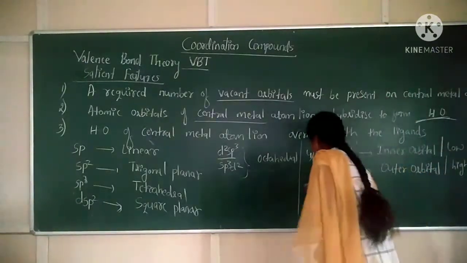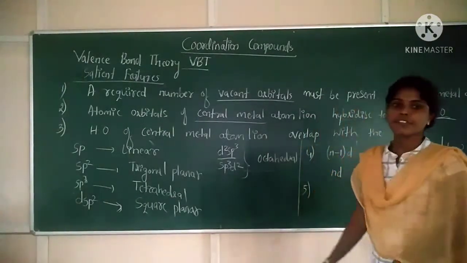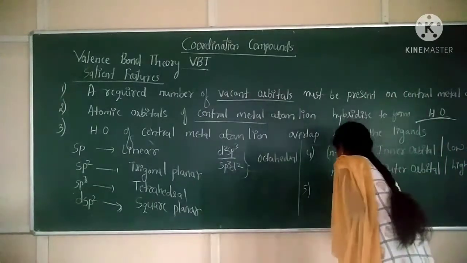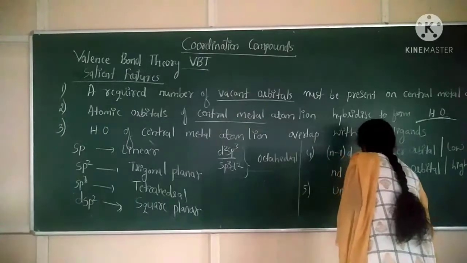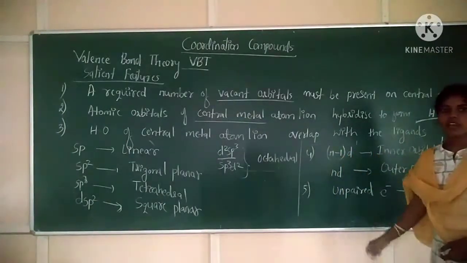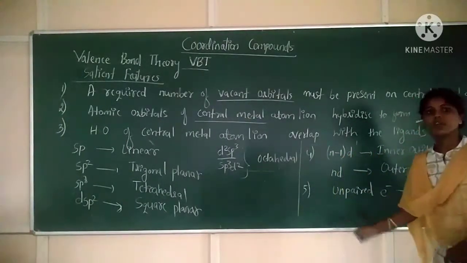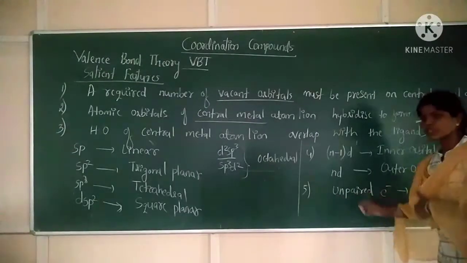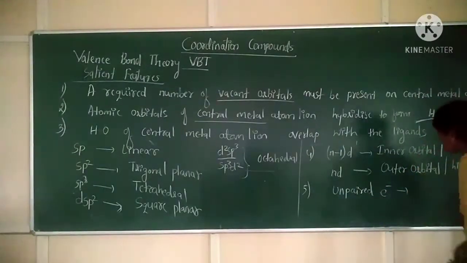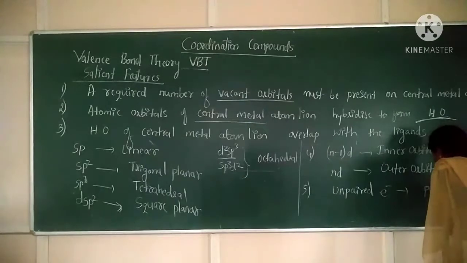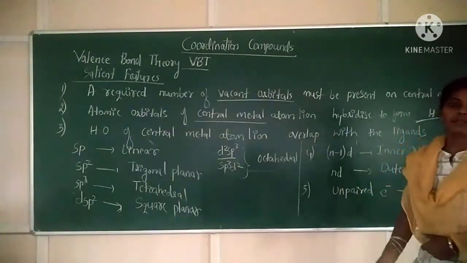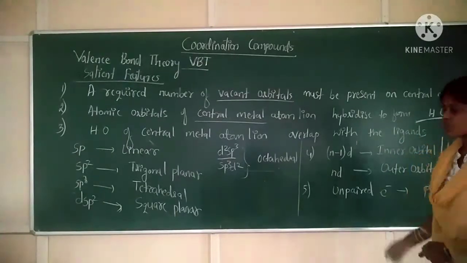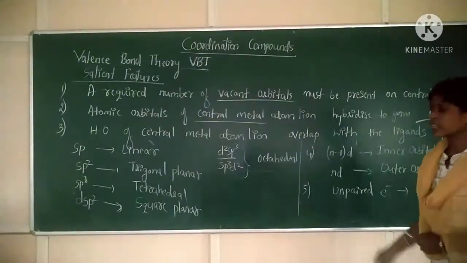Next, the fifth point: if a coordination compound contains one or more unpaired electrons, it is said to be paramagnetic. If all the electrons are paired in a coordination compound, it is said to be diamagnetic.